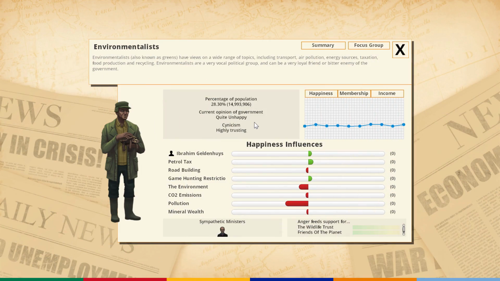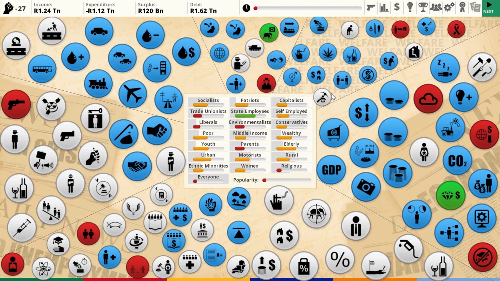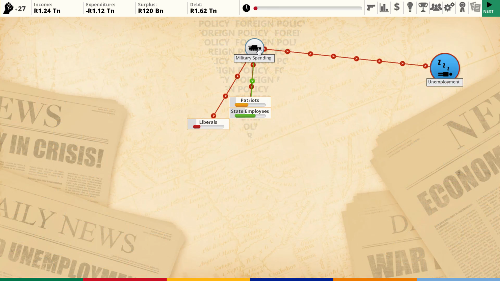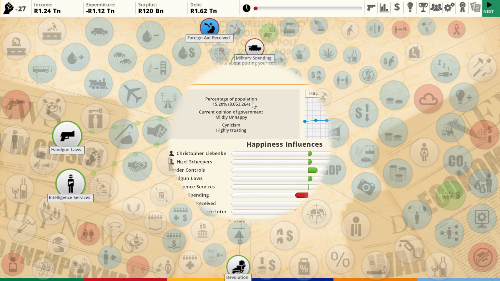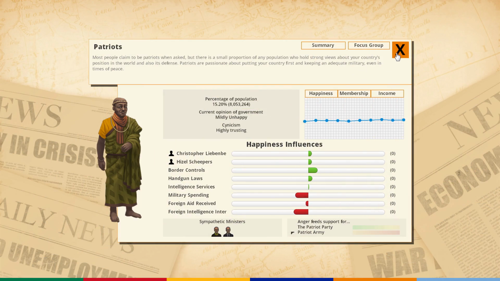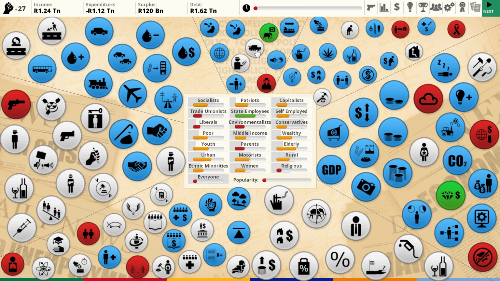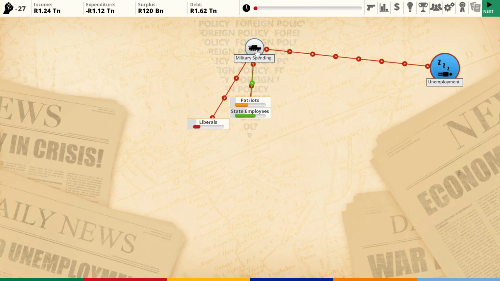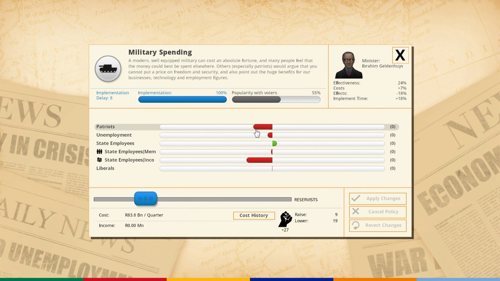I don't think there are that many in the country. 28.3%. I'm not going to be worried about them just too much, not yet at least. Another thing that I might want to do is decrease military spending. I do enjoy doing that. I mean, how many patriots do we have? We only have 15. Only 15% of our country classifies themselves as patriots. So that might be a good idea to save a little bit more money, get the debt down, and just kind of have more options for me.